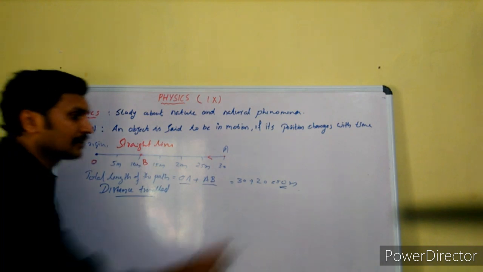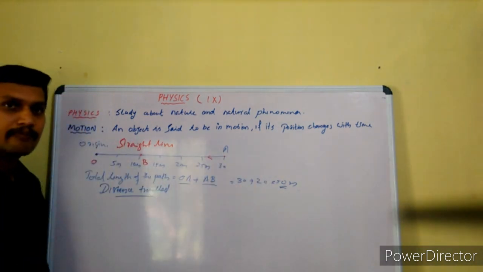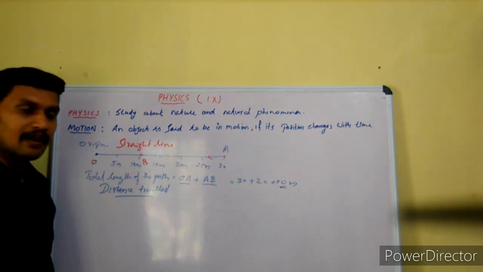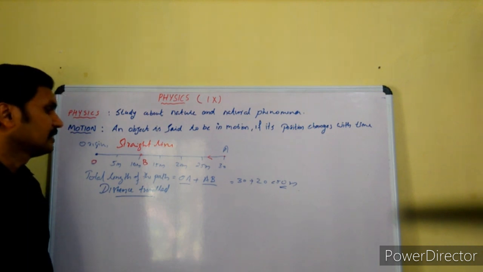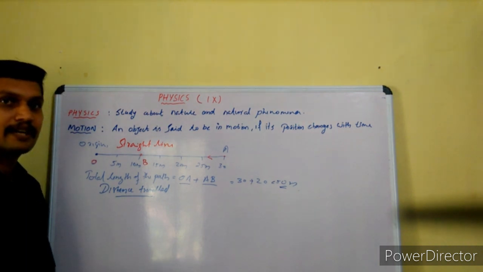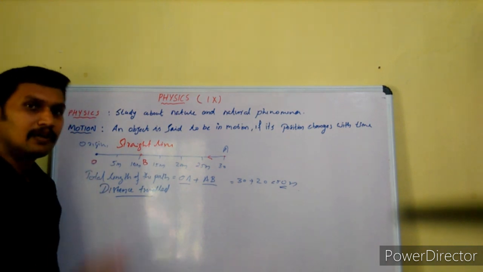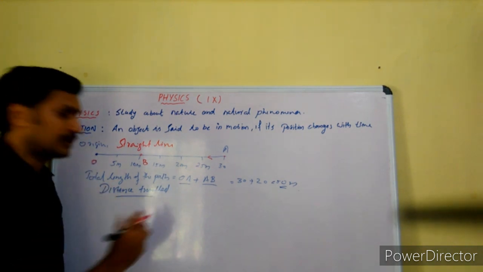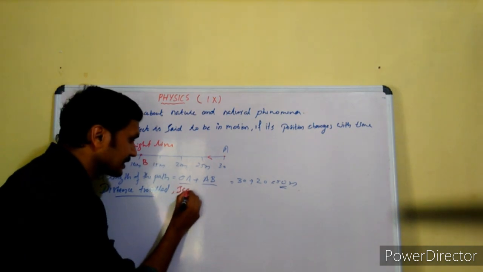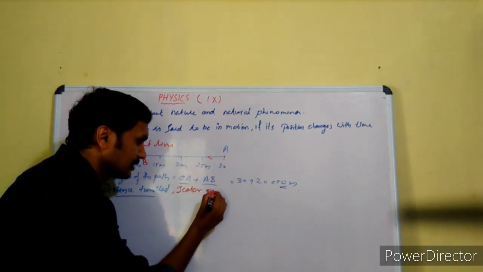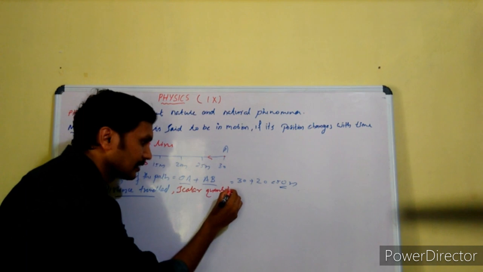I told you that it has only a numerical value, it has no direction, and such a quantity, having only magnitude, only numerical value, no direction, is known as a scalar quantity.